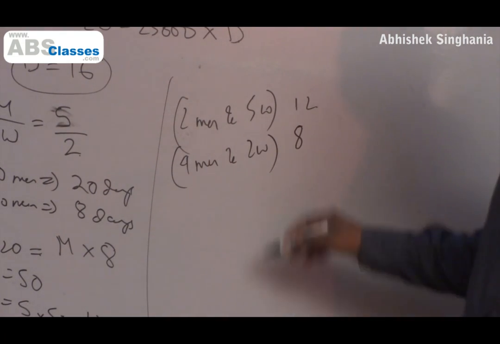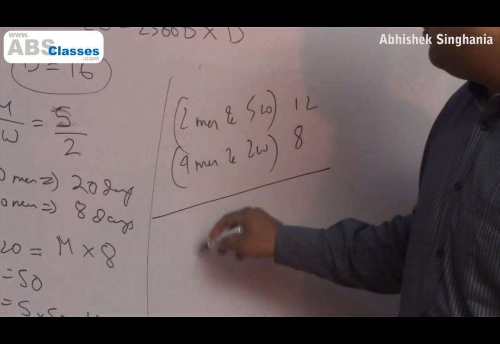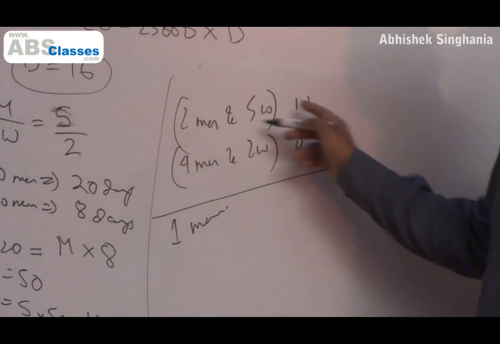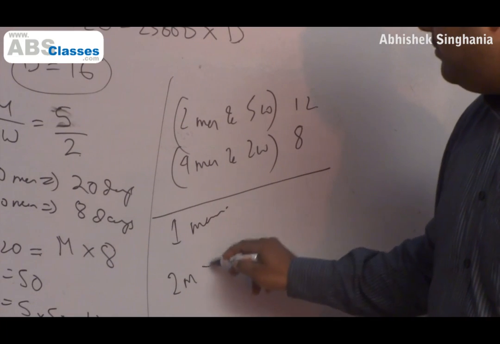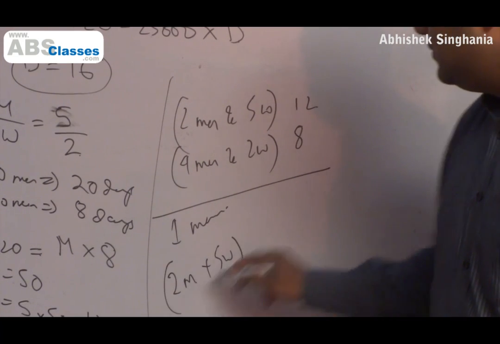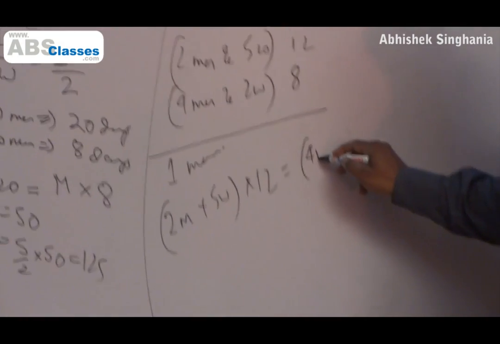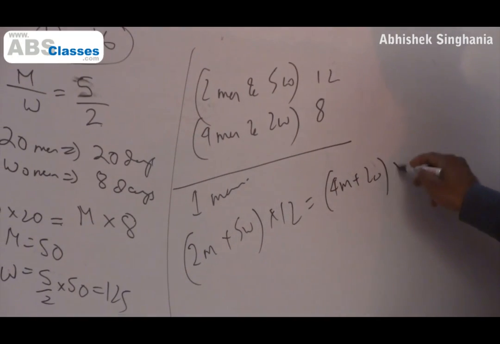Then the question says, how much time will it take 1 man to complete the work? In the first case, our equation will be (2m plus 5w) into 12. In the second case, our equation will be (4m plus 2w) into 8.